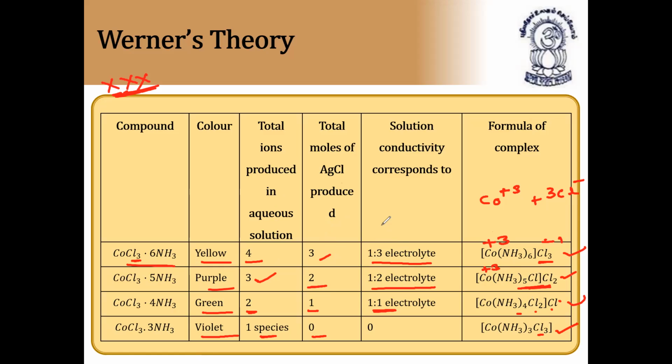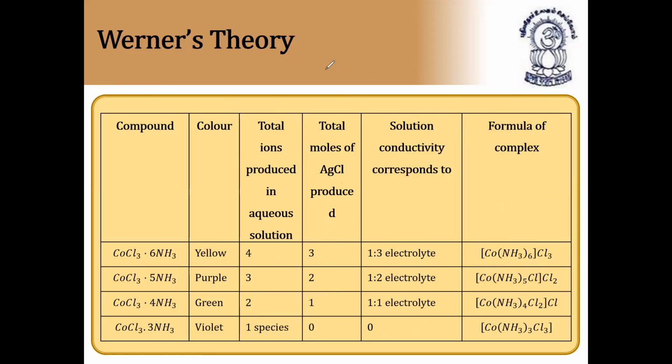The least probable is the electrolyte type, 1:2, 1:3, like that. The first column, second column, these three columns are important, even four. In total, four columns are important, so please note down these four columns, very, very important. We have to remember them for the entrance examination. I hope it is clear. Next, continuation.